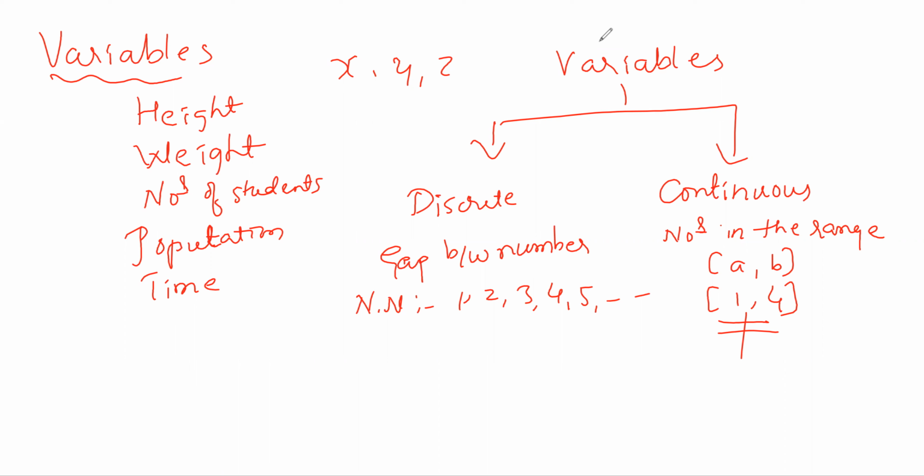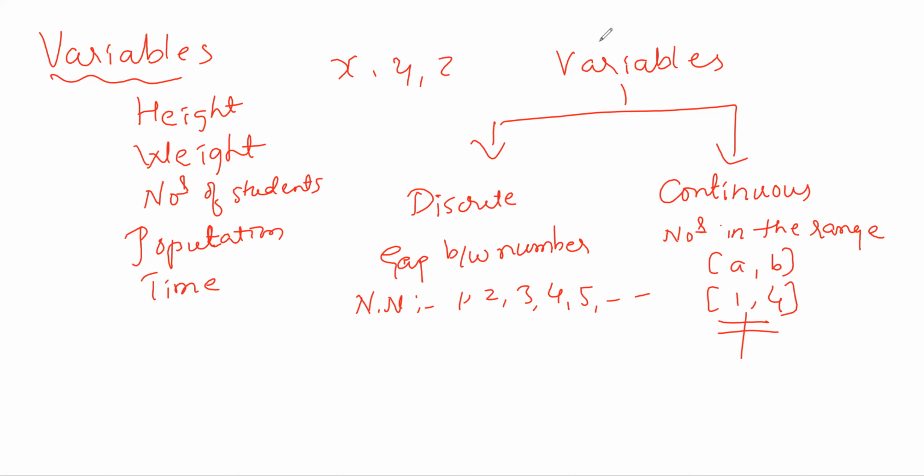So now, 1.5, is it a number or not? Yes, sir. 1.7, 2.7, 2.77777 up to infinity. Is it a number? Yes, sir.